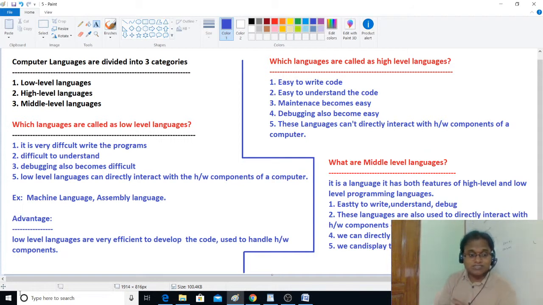Coming to middle level languages, C and C++ are middle level languages, and here we have both the features. You can directly interact with hardware components. At the same time, we can write the code very easily, easy to understand. Other persons can understand your code very easily. Debugging and maintenance also become easy. So these are the different categories of programming languages we have.